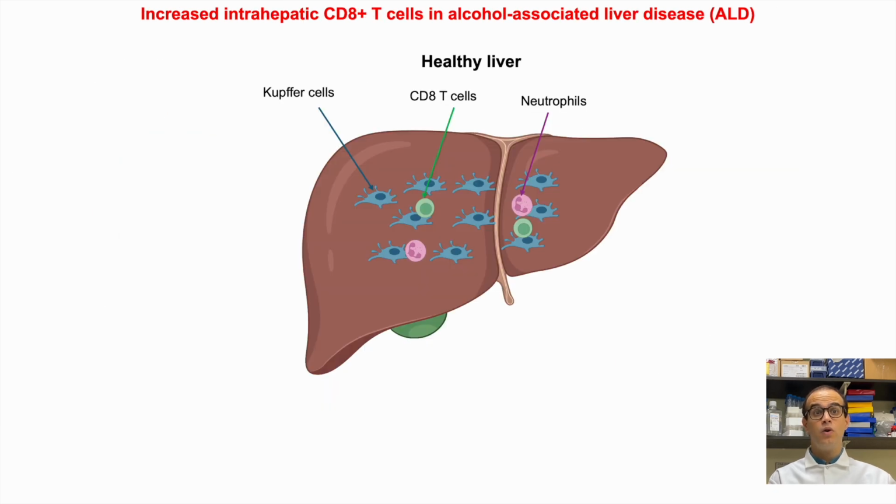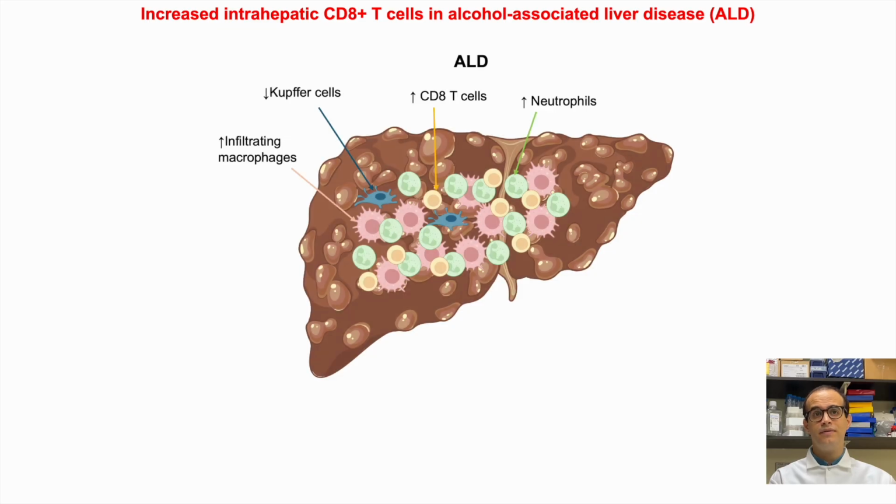In addition, we are investigating the role of intrahepatic CD8 T cells in ALD. And as you all know, in healthy conditions, the main population of immune cells in the liver are resident Kupffer cells, and there are very few neutrophils and CD8 T cells. However, in ALD, we can find a reduced number of Kupffer cells, but a high number of infiltrating macrophages, neutrophils, and also CD8 T cells. But especially the role of CD8 T cells is unknown.